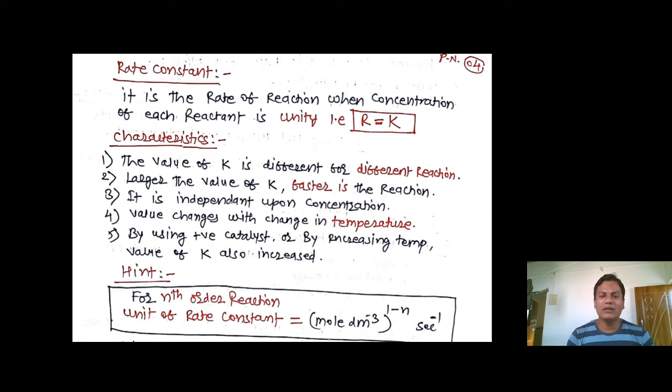There is one small hint: for an nth order reaction, how can we calculate the unit of rate constant? Write the concentration, that is mole per dm cube, in brackets raised to 1 minus n, per second, or time raised to minus 1, where n is the order of reaction. For first order, put n equal to 1. For second order, n is 2. For third order, n is 3. Calculate, and you will get the unit for the rate constant. Now we will see the next slide.